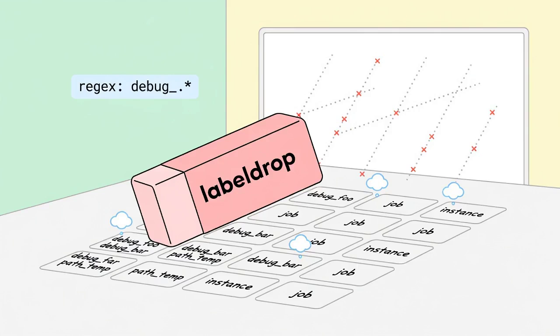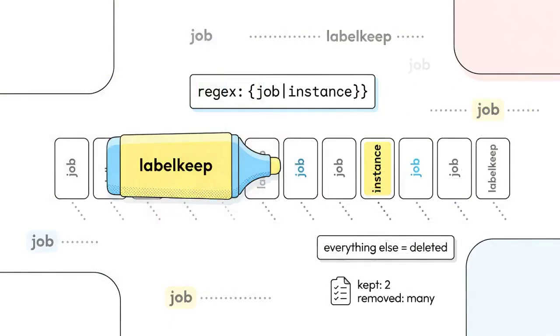Labeldrop is the surgical eraser. Any label whose name matches the regex is removed from every target. No replacement, no copies, just gone. The classic use case is stripping noisy paths from kube_pod_info, or removing the debug label family before they hit storage.